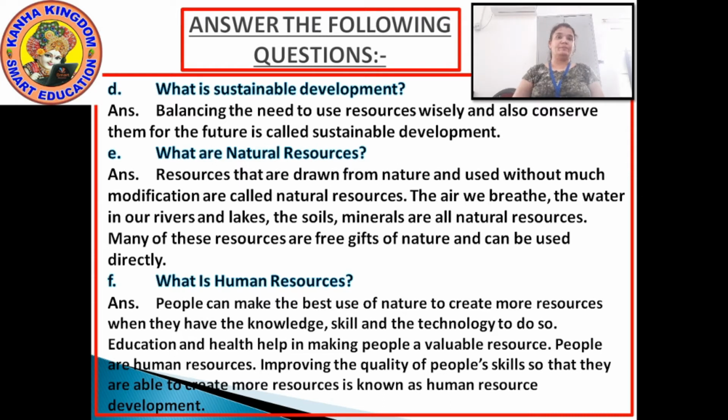Full stop. Continue the answer. The air we breathe, comma, the water in our rivers and lakes, comma, the soils, comma, minerals are all natural resources. Okay?